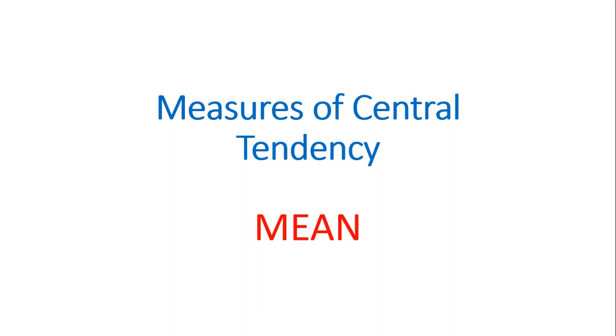Today I'm going to talk about the importance of using mean as a measure of central tendency. As you know, a measure of central tendency basically measures the central-most value, the central-most average through which all other numbers aggregate. Measuring this particular central number is called the measure of central tendency. There are different types of measures of central tendency, and today I'm going to cover the mean.